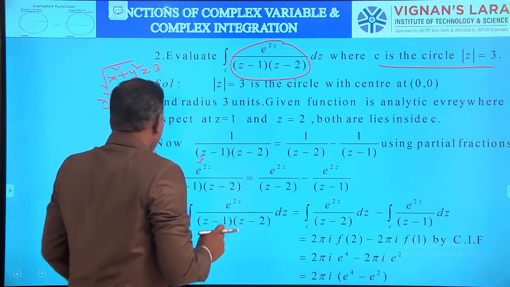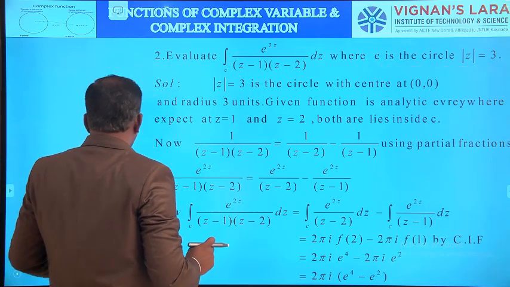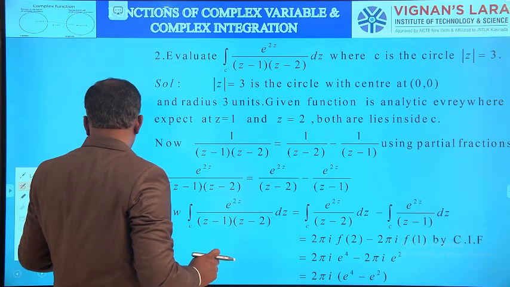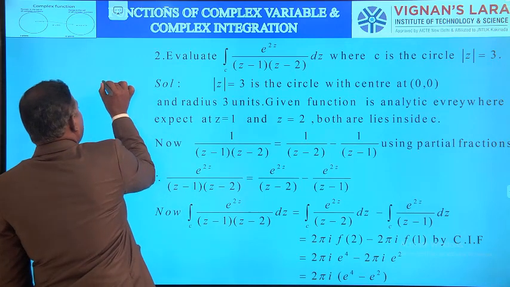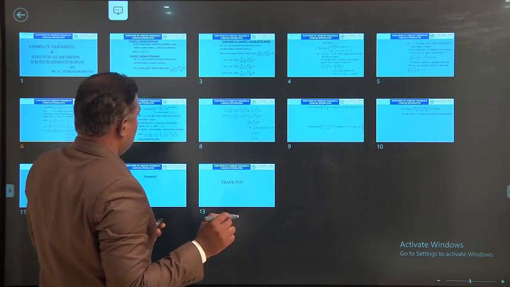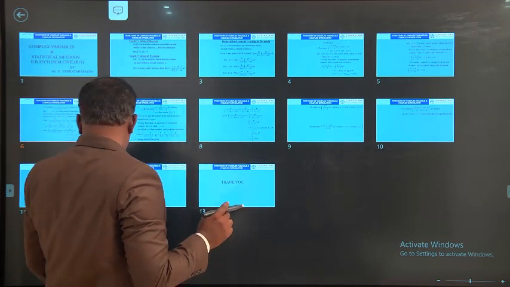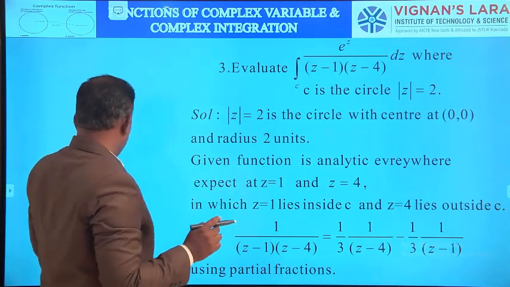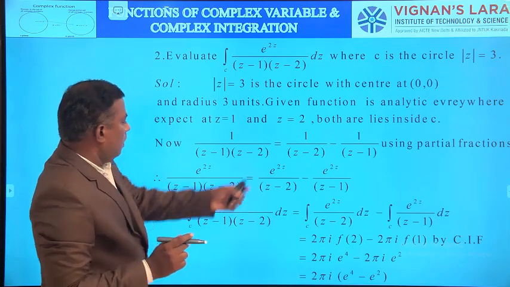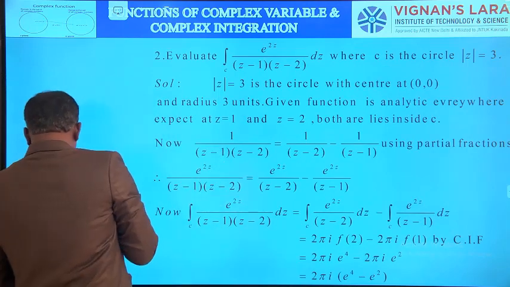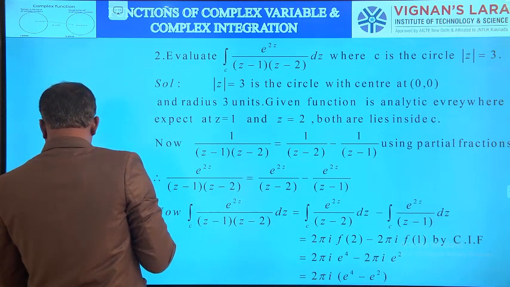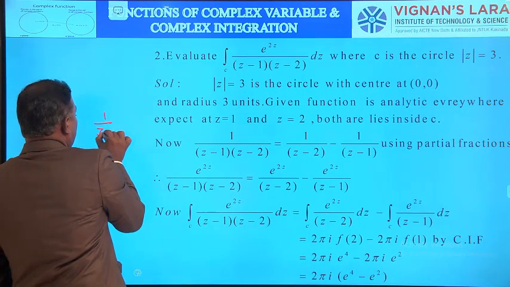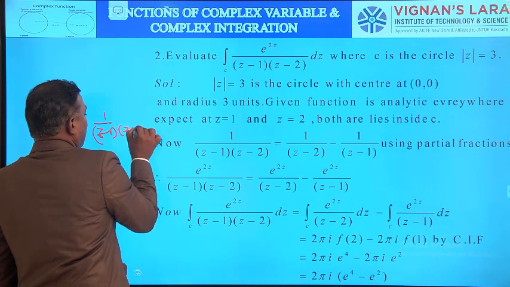Convert this product by partial fractions.